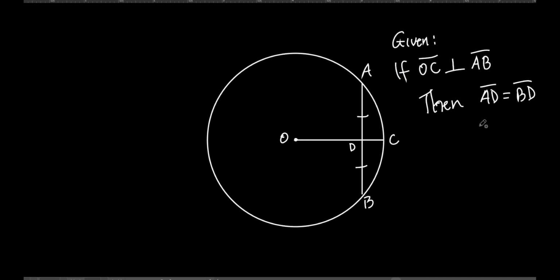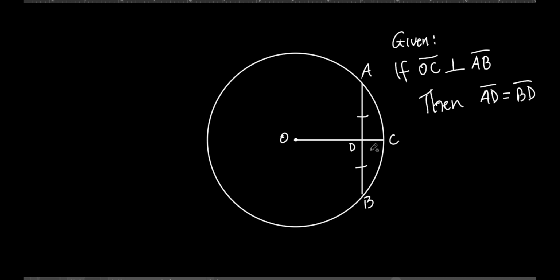What's the converse of that? If what? If the chord is bisected, right? Which means that this and this are equal, yes? Then what do you think must be true about the angle that OC makes with AB? It must be 90 degrees. It's got to be right. It's got to be perpendicular. Do you see that? So it says, if the chord is bisected, then the radius is perpendicular to the chord. That's what the second theorem says.